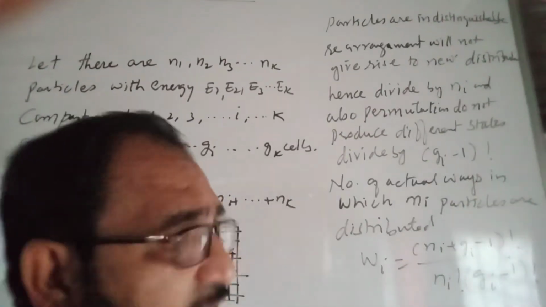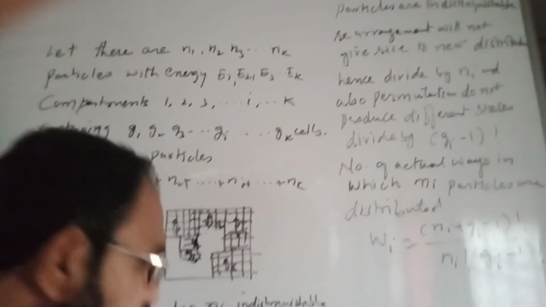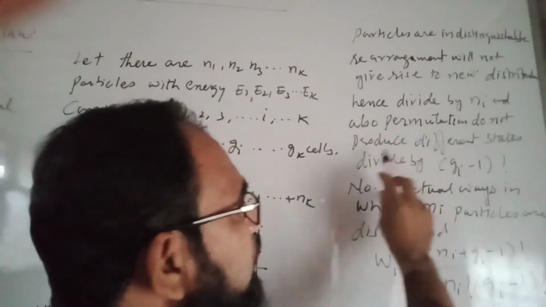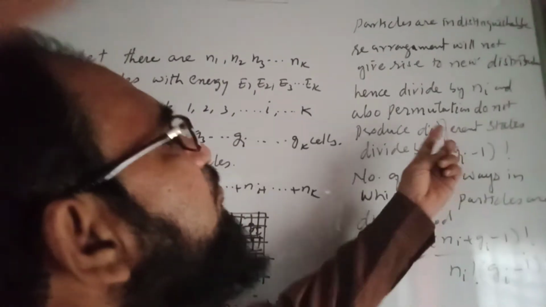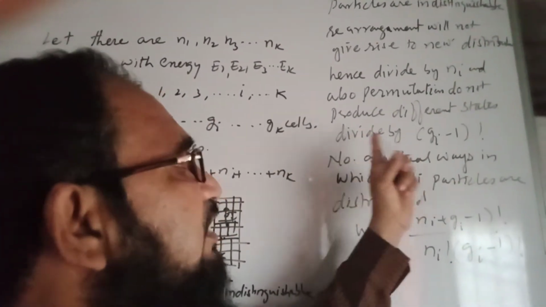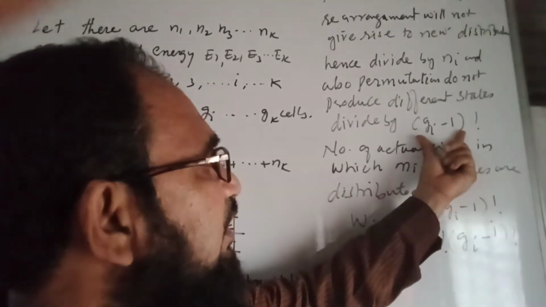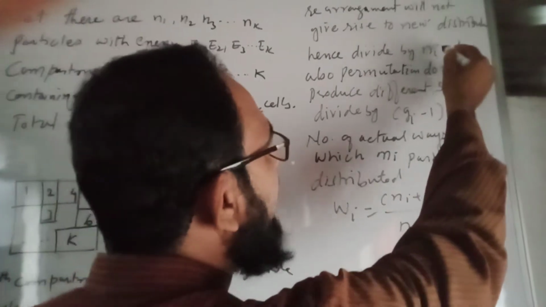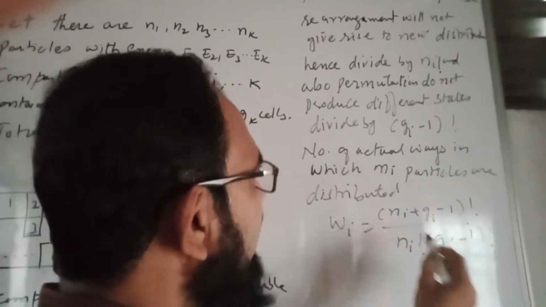Therefore, we can divide this factorial by Ni factorial, and also the permutations of the partitions do not produce different states, so we can divide by Gi minus 1 factorial.